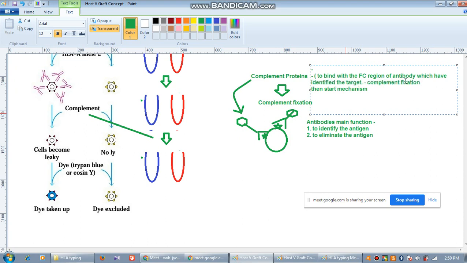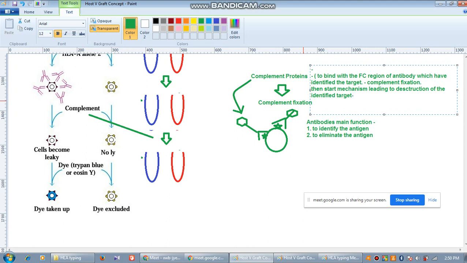So once again, on the Fc region the complement protein has bound, and this binding is called complement fixation. Then starts the mechanism leading to destruction of the identified target. Now how will it destroy?